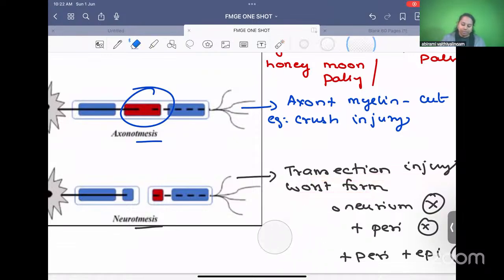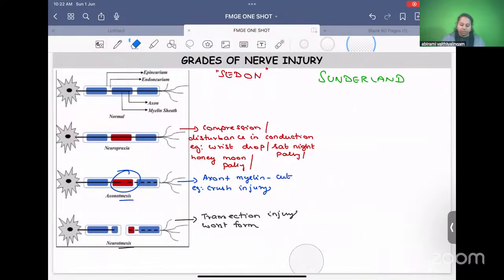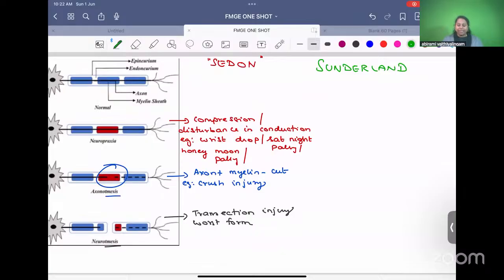What is Sunderland's classification of nerve injury? So till now what we had seen is Seddon's classification of nerve injury. According to Sunderland's classification of nerve injury, so he made it very simple for us.